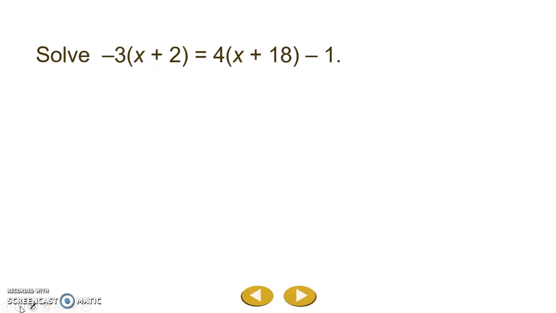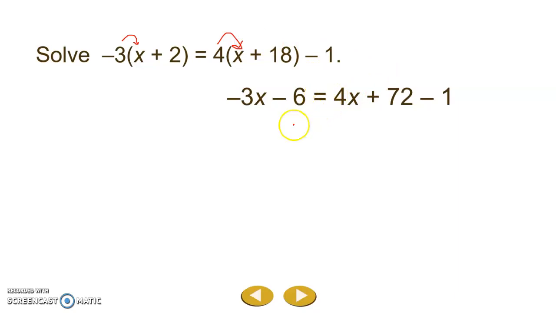First, let's get rid of these parentheses with the distributive property. When we distribute the negative 3 to what's inside the parentheses, and the 4 into what's inside the parentheses on the other side of the equation, we end up with negative 3x minus 6 equals 4x plus 72 minus 1. Let's see if we can combine some like terms. I see that 72 and negative 1 are both numbers, like terms, so we can combine those into a positive 71.